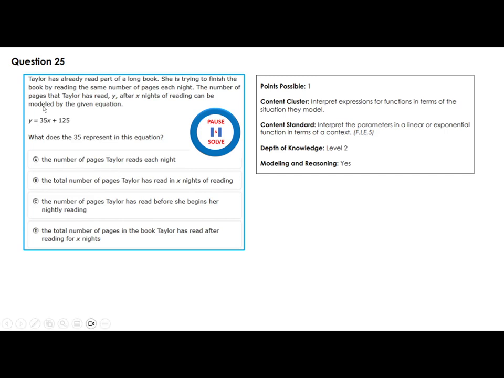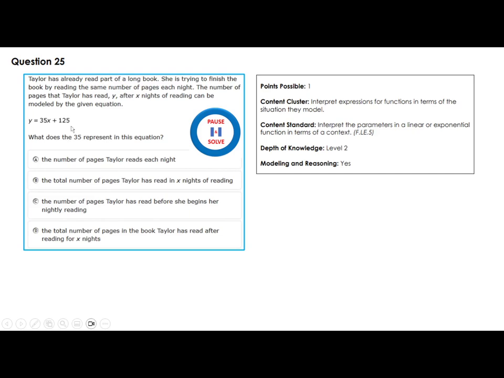Okay, this here, Taylor has already read part of a long book. She is trying to finish the book by reading the same number of pages each night. The number of pages that Taylor has read, y, after x nights of reading, that's the number of nights, can be modeled by this given equation. What does the 35 represent in the equation? So what does 125 represent?